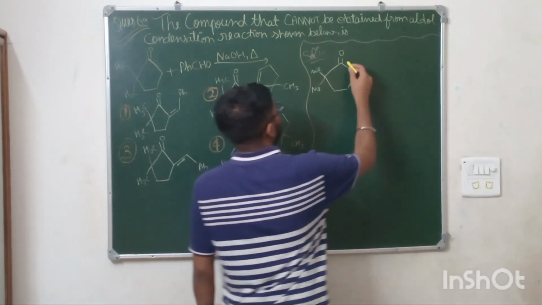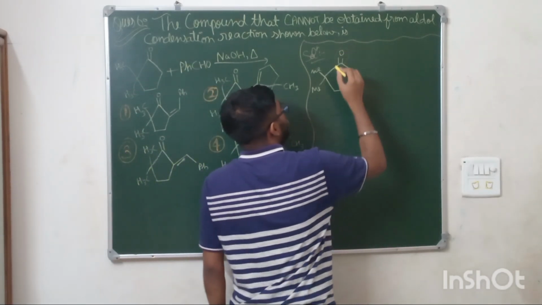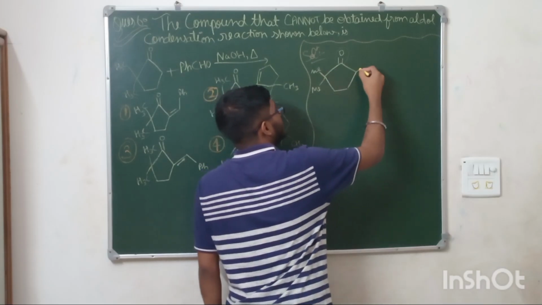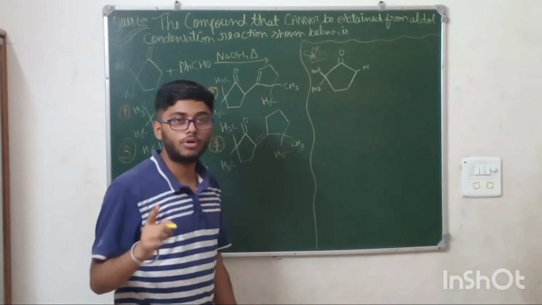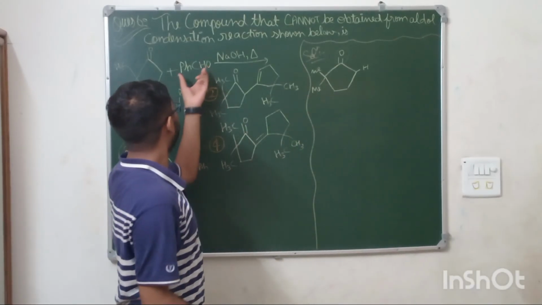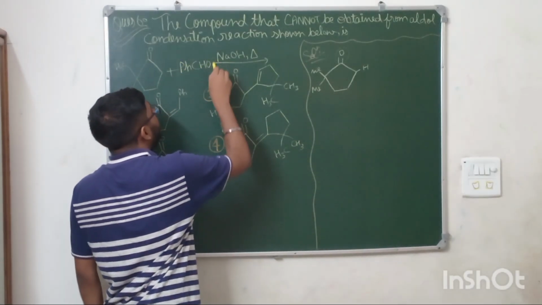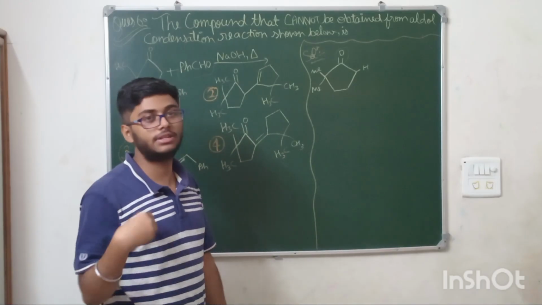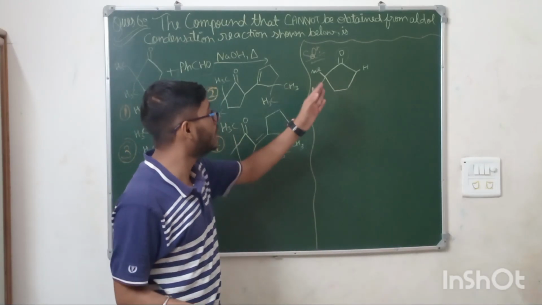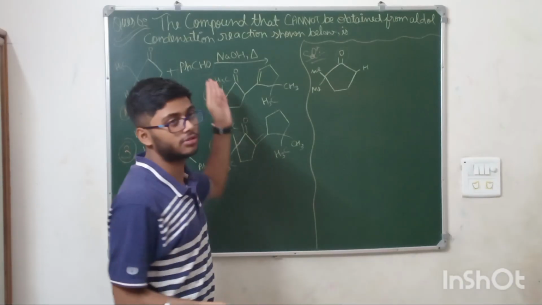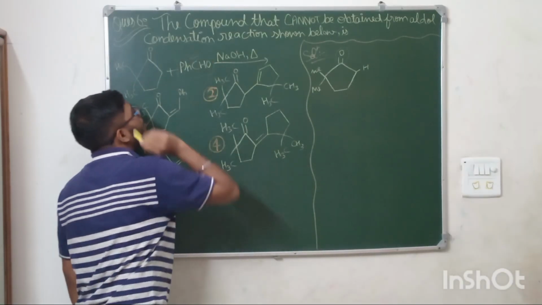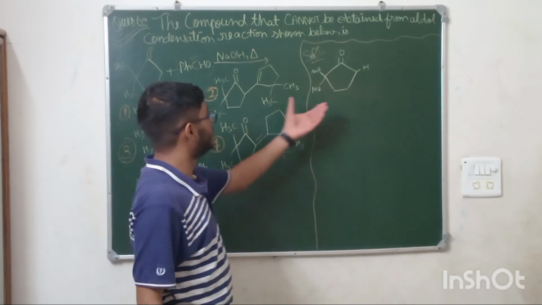So here if you see, then with respect to this ketone, this is alpha. Okay, here zero alpha H is present, but here one alpha H is here. And this alpha H is more acidic than the alpha H of this. But benzaldehyde doesn't have any alpha H with it, so it will take alpha H from this only. Okay, and it is more acidic than this alpha H.